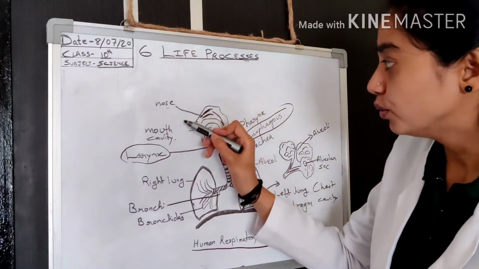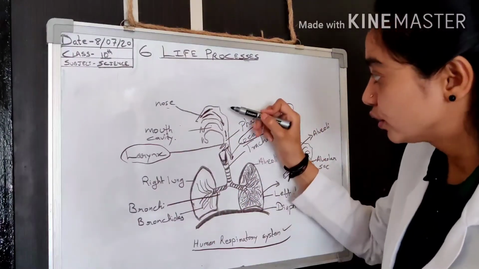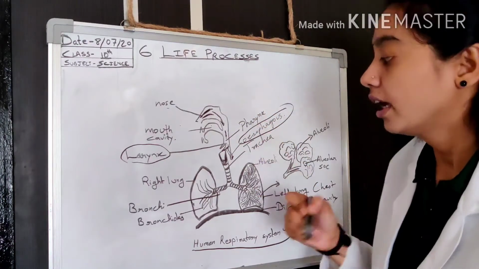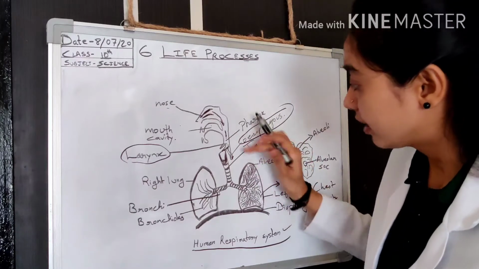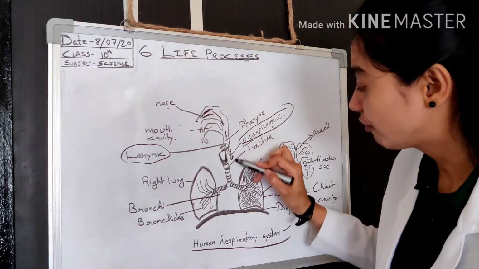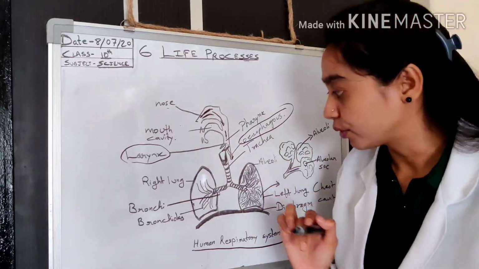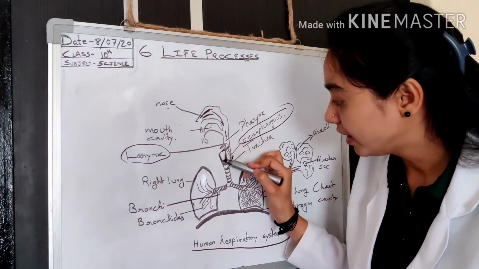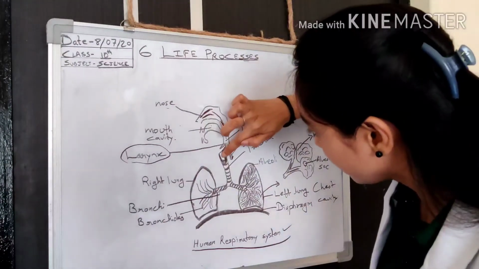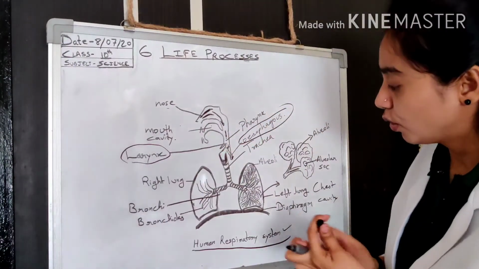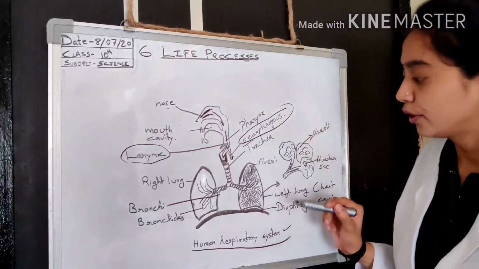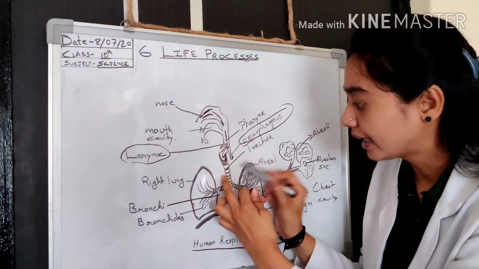Whenever you breathe air inside, the air goes to the trachea. At the breathing time, the epiglottis covers the esophagus tubular part, and the respiratory tract is open. This path becomes open so that air goes to the trachea. So this respiratory tract is called the trachea.